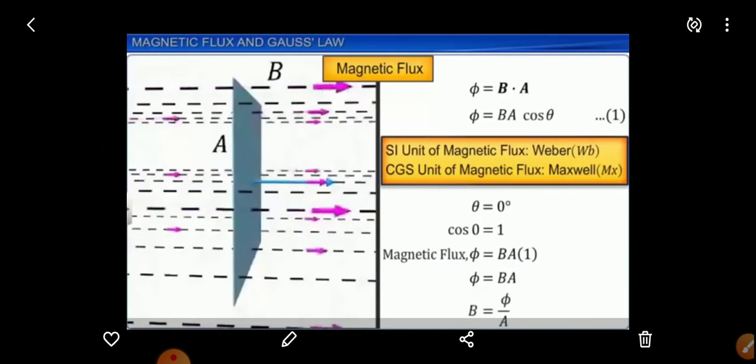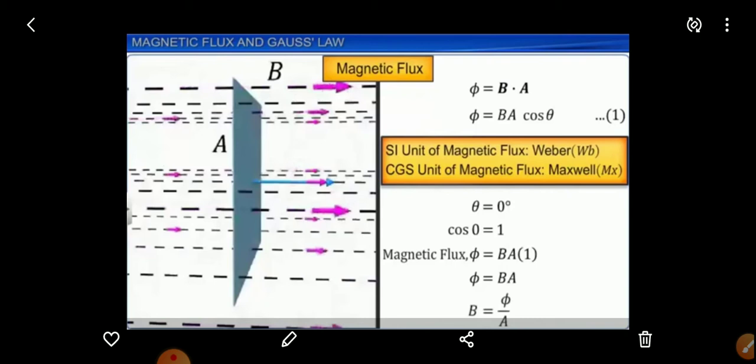Then we can see about the magnetic flux. The magnetic flux formula will be phi is equal to B into A, where B is the magnetic field and A is the area. So phi is equal to B into A into cos theta.